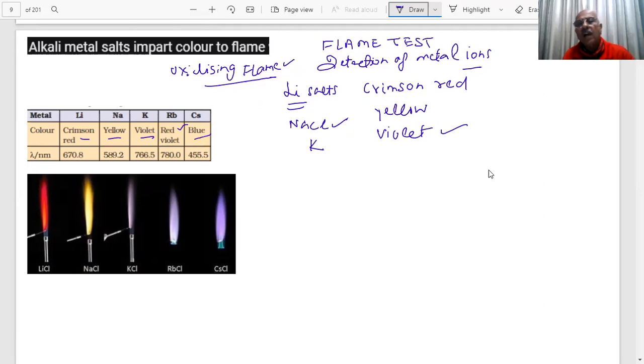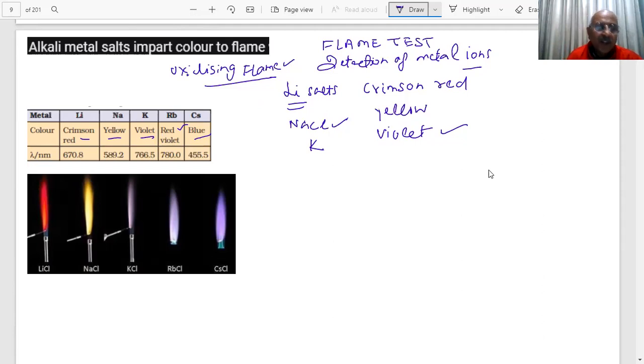These are the wavelengths of the light. Why does the color come, students? Color is due to excitation of electrons. The outer electrons are excited when they absorb radiation. When they fall back, they emit radiation of definite wavelengths, definite frequencies. So color is there because they have loosely bound electrons, which are excited to higher energy states. Electrons live in the excited state only for a very short period of time, 10⁻⁸ seconds, then they come back and emit the radiation and impart color.